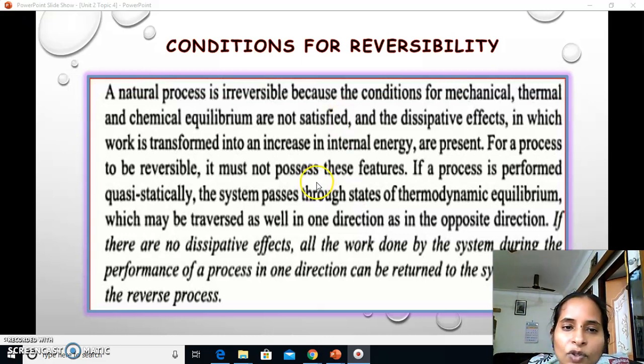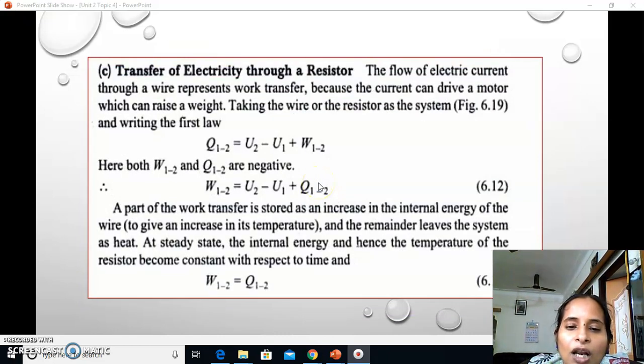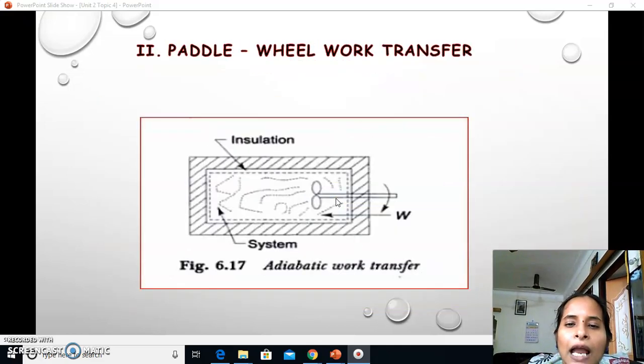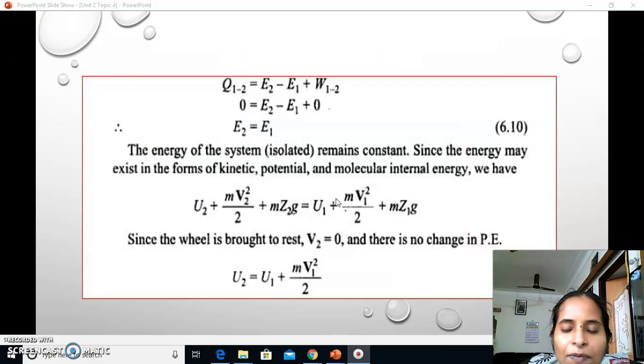Okay. So it is very important to learn about reversibility and irreversibility, how they contrast with each other, and what the effect of irreversibility would be. We have to understand this by physical understanding of the various activities of the systems. So be patient and explore reversibility and irreversibility well. All the examples for these dissipative effects and non-equilibrium states have been explained, and this is very important from the exam point of view also.